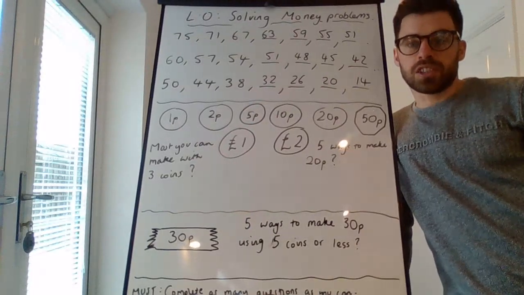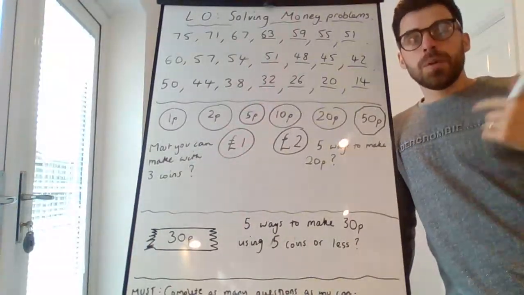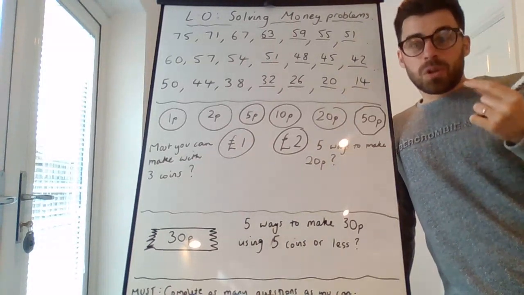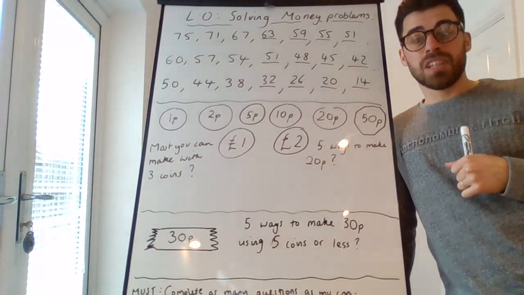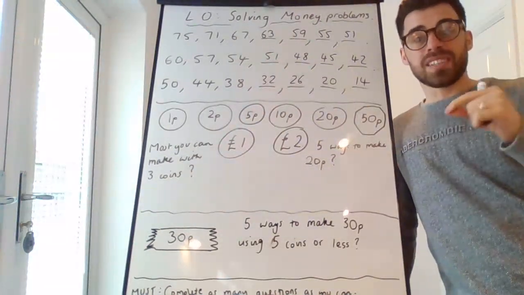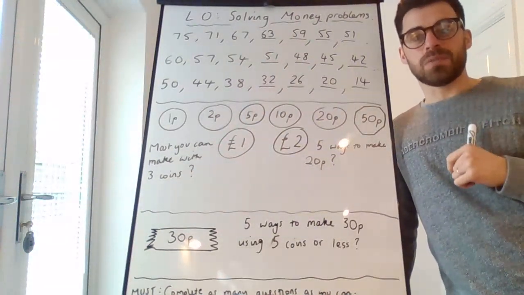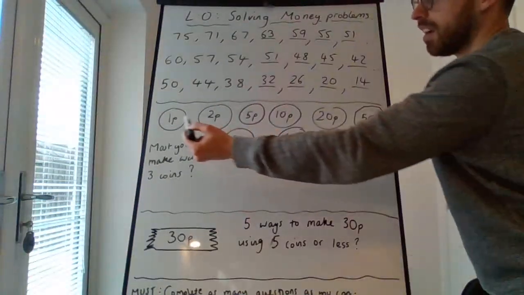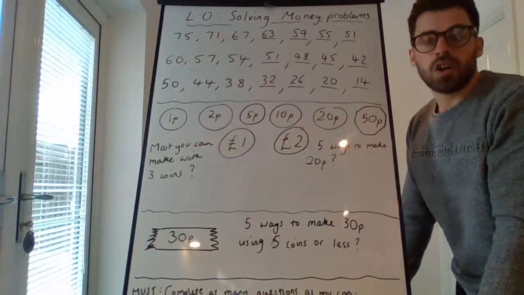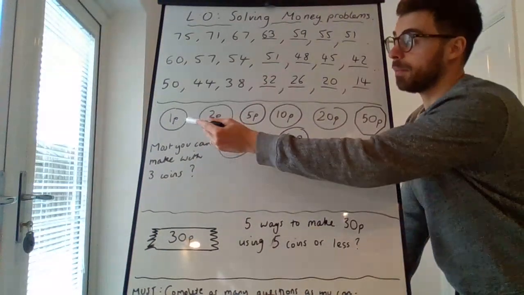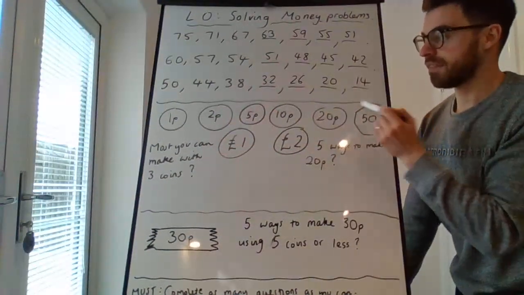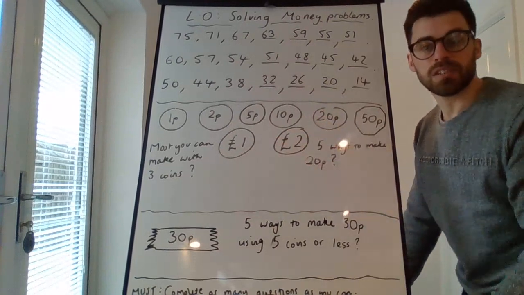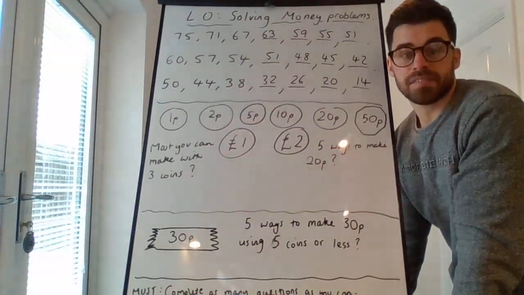Today's problem-solving task would involve money. You may be able to use some coins if you have any, or you could even make some coins just by cutting out little pieces of paper and writing how much each piece of paper is worth. On the board, I've drawn the different coins that we have. 1p, 2p, 5p, 10p, 20p, 50p, £1 and £2. They are all the coins that we have.